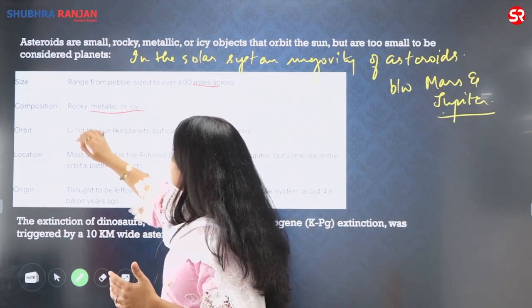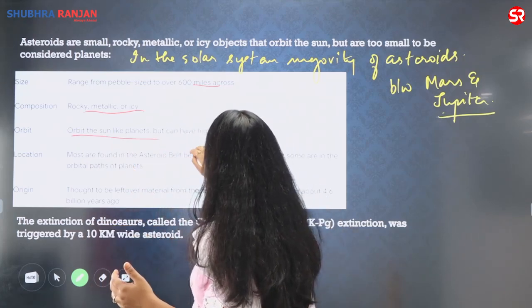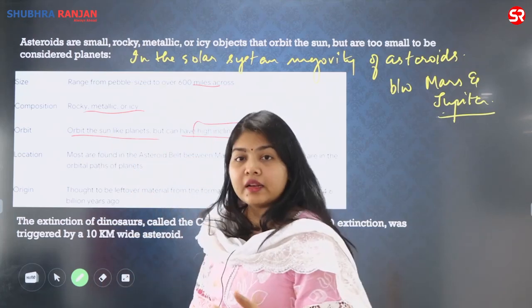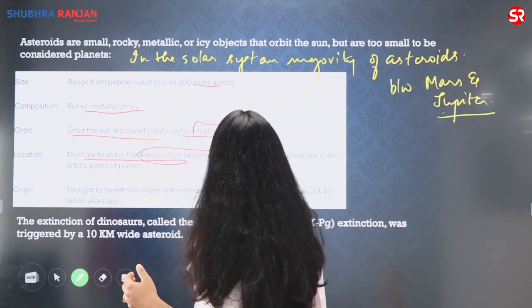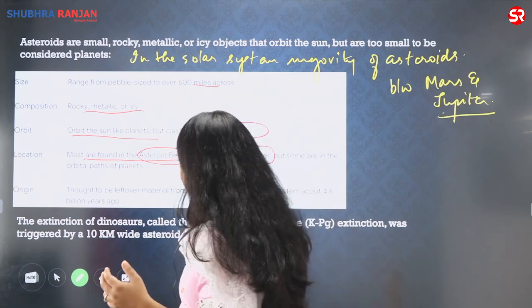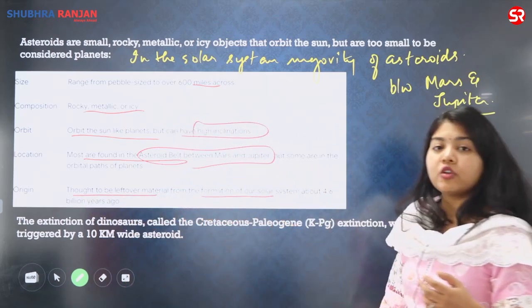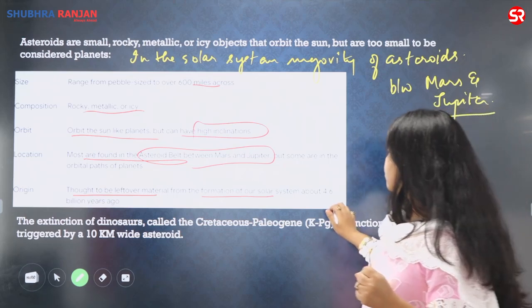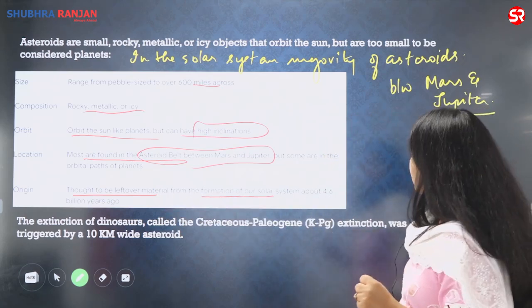They can be rocky, metallic, or icy, and they orbit the sun like the planets but cannot have very high inclinations. The locations are mostly in the asteroid belt between Mars and Jupiter, but some are also in the orbital path of the planets. They are believed to be the leftover material from the formation of our solar system about 4.56 billion years ago.